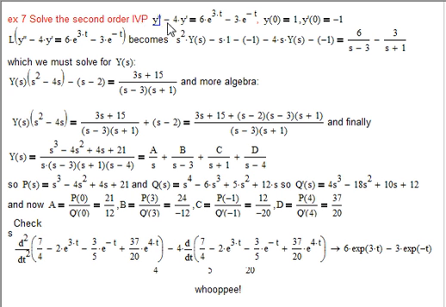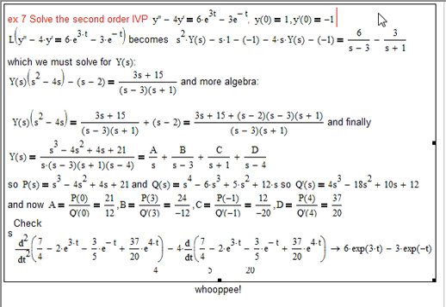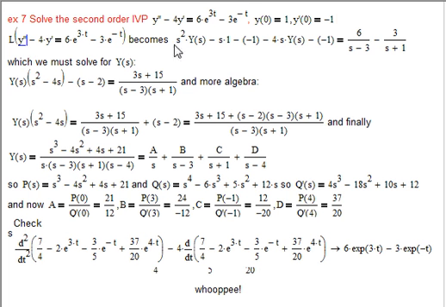So here's our second order equation: y double prime minus 4y prime equals 6 e to the 3t minus 3 e to the negative t. Y of 0 is 1, we need that condition, and y prime of 0 is negative 1, we need that initial condition also. So when we take the Laplace transform of the entire equation, we get s squared times Y of s, remember this is a second derivative,